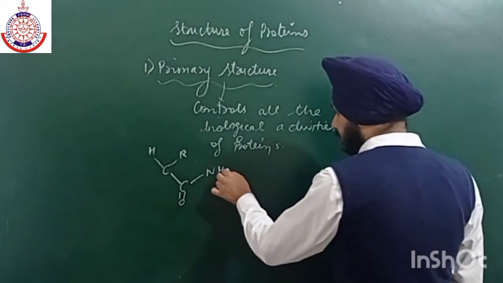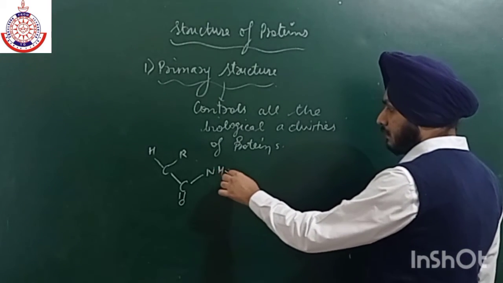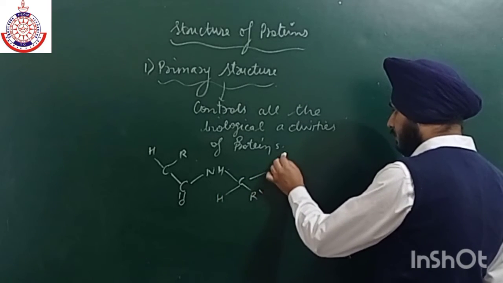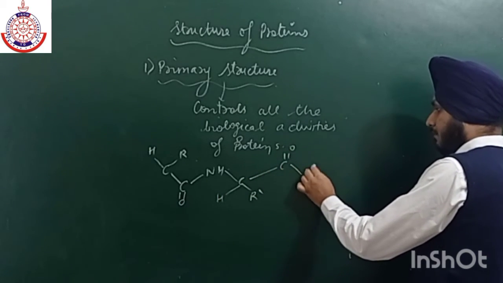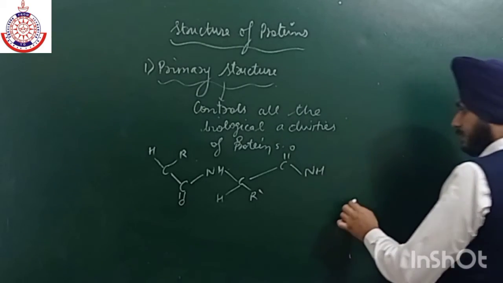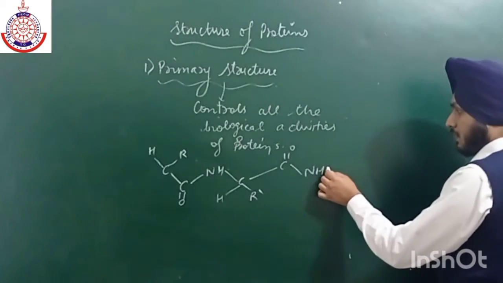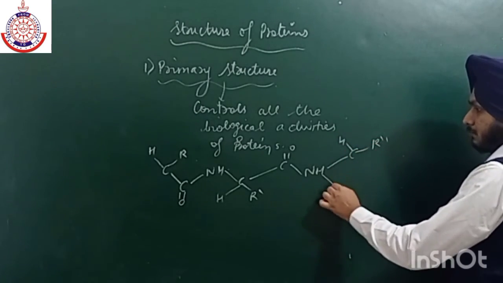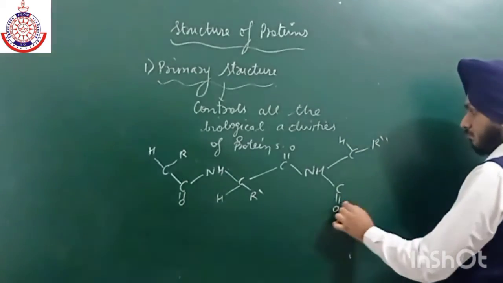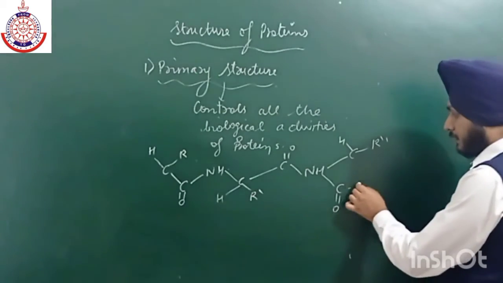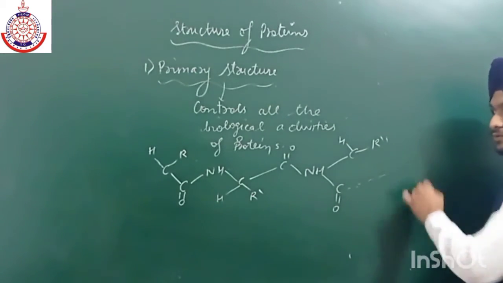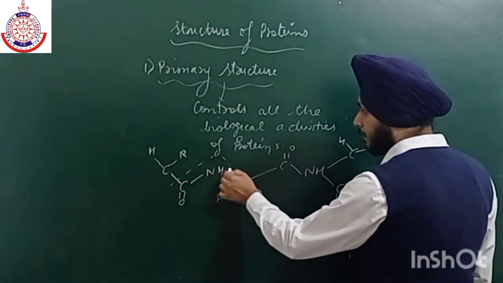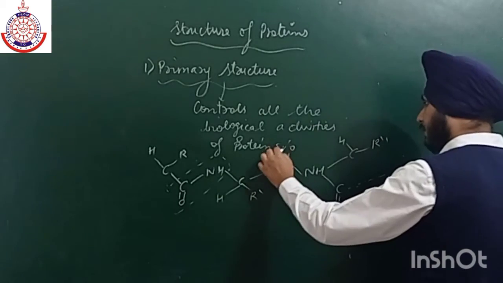And then this again consists of, so you have to draw the zigzag form. So this is the zigzag form of the structure. Okay, this is our, and then this again is attached to some other NH group. So this is the, and this is our peptide bond. Similarly, this is a peptide bond.